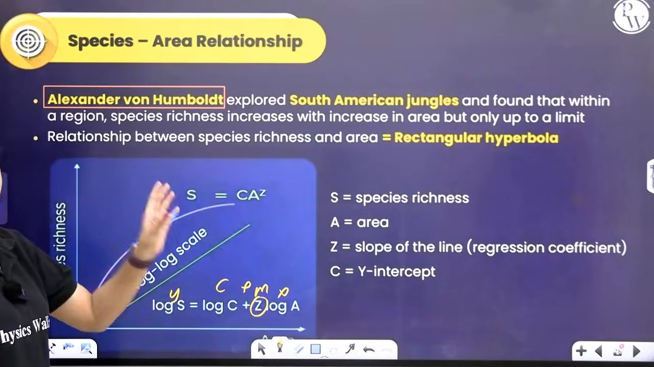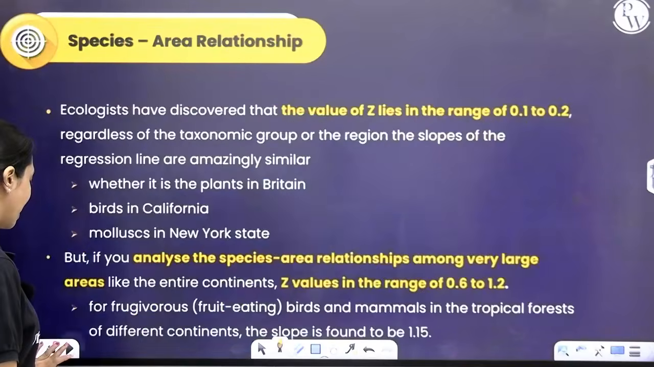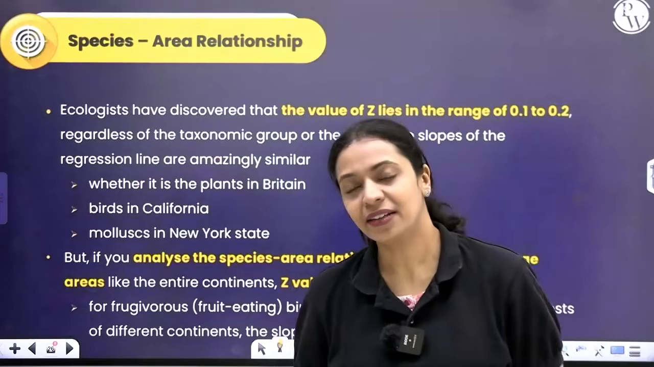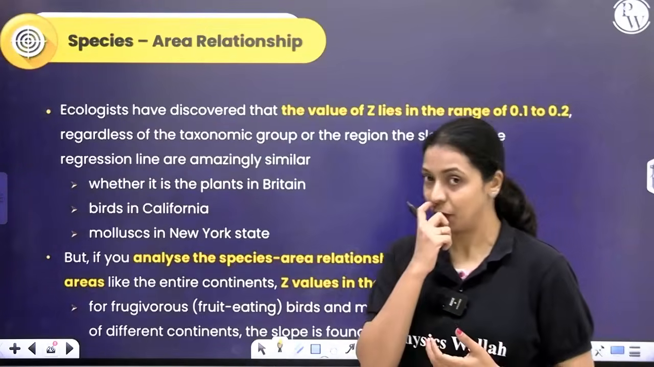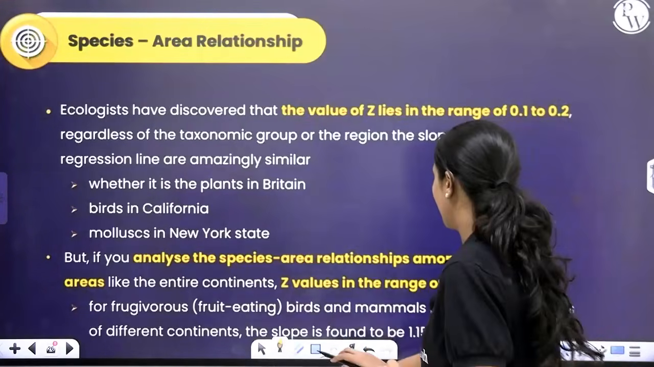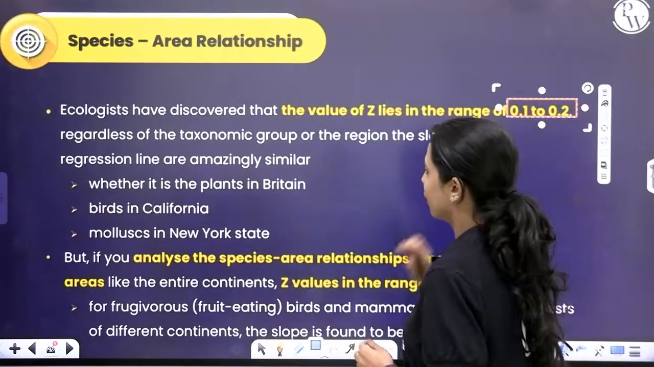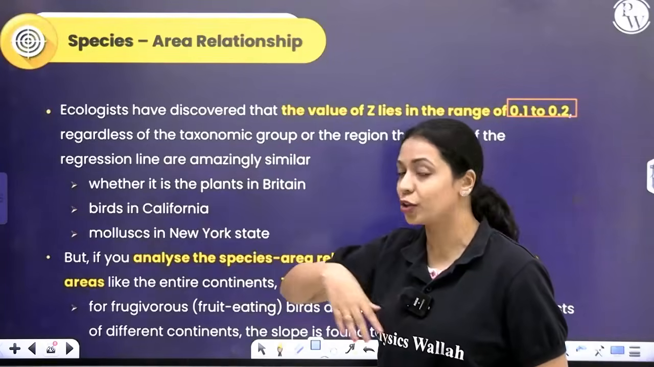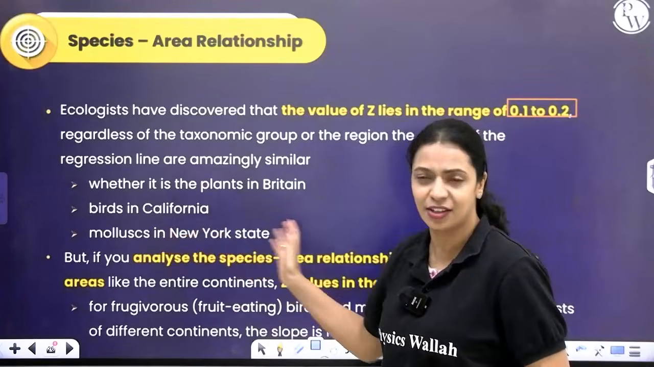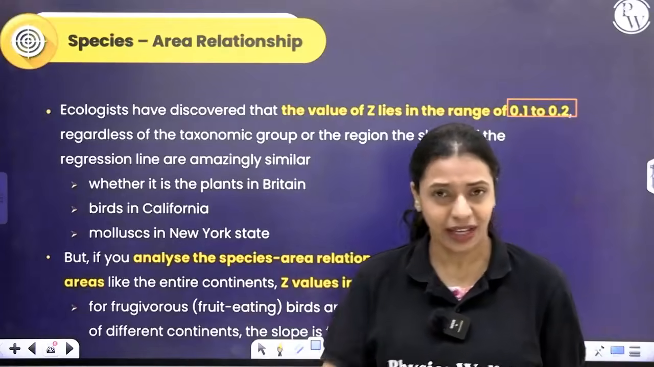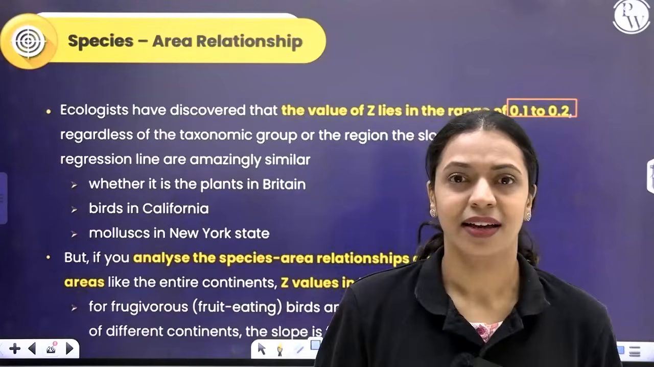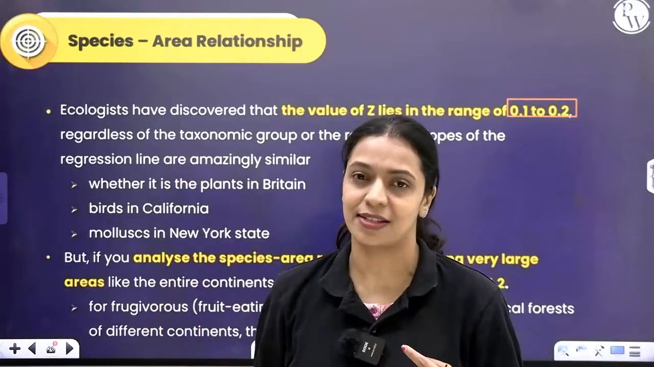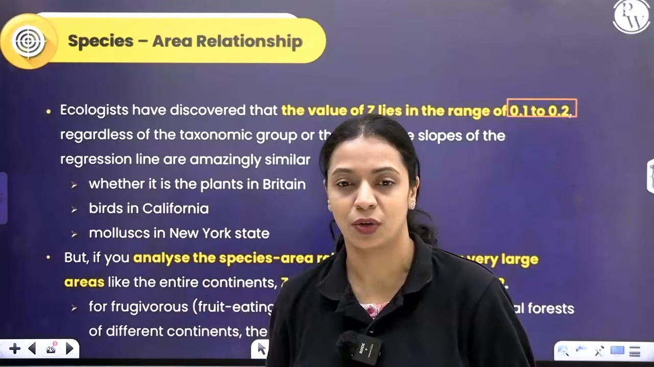Now, generally, regardless of which region you consider, regardless of which taxonomic group you consider, ecologists have found that for most areas, for most taxonomic groups, the value of Z will lie between 0.1 and 0.2. It could be plants in Britain, birds in California, freshwater mollusks in New York, amphibians in India, any organism, any part of the world. In most cases, the range is going to be 0.1 to 0.2.